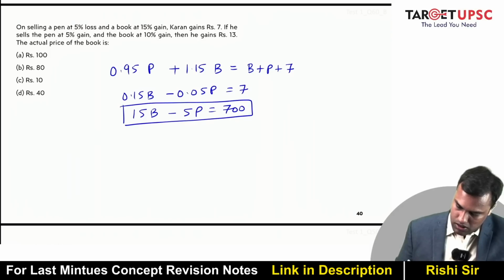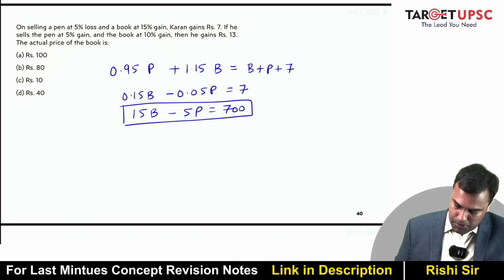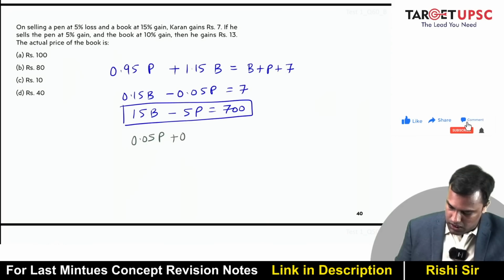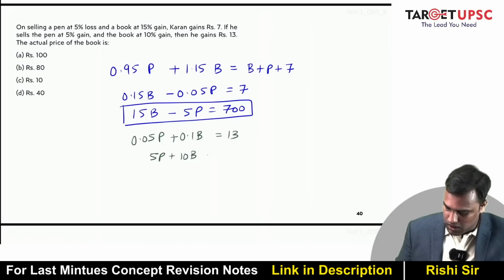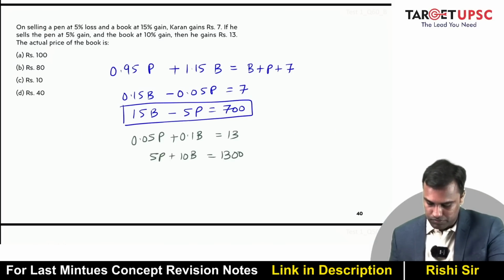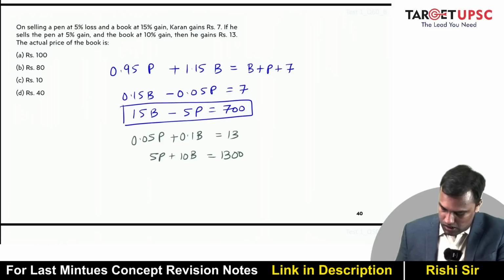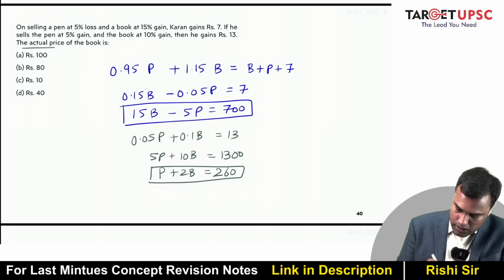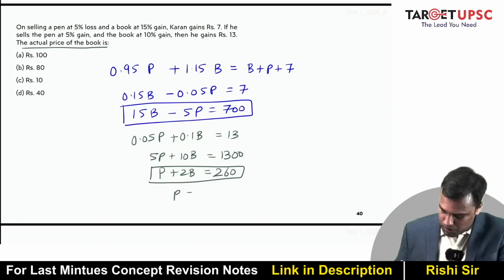What about the other? If he sells the pen at 5% gain, so 0.05 of pen and the book at 10% gain, so 0.1B, he gains rupees 13. So 5P plus 10B is equal to 1300. Right? Or P plus 2B is 260. So P from here is 260 minus 2B.